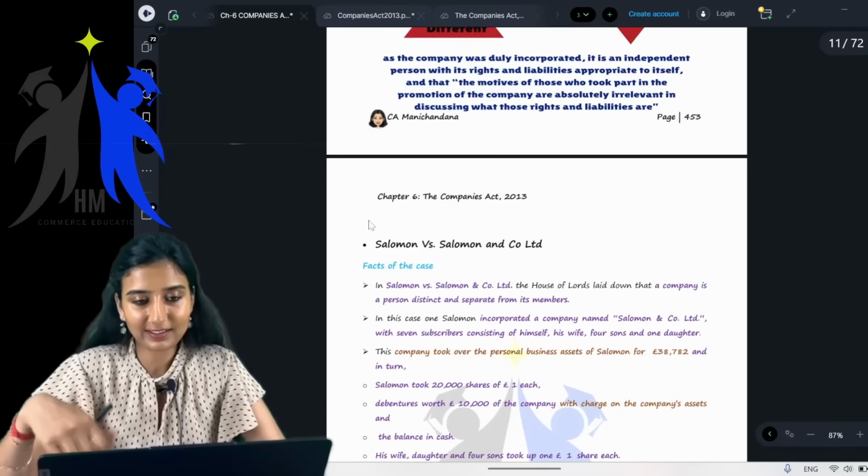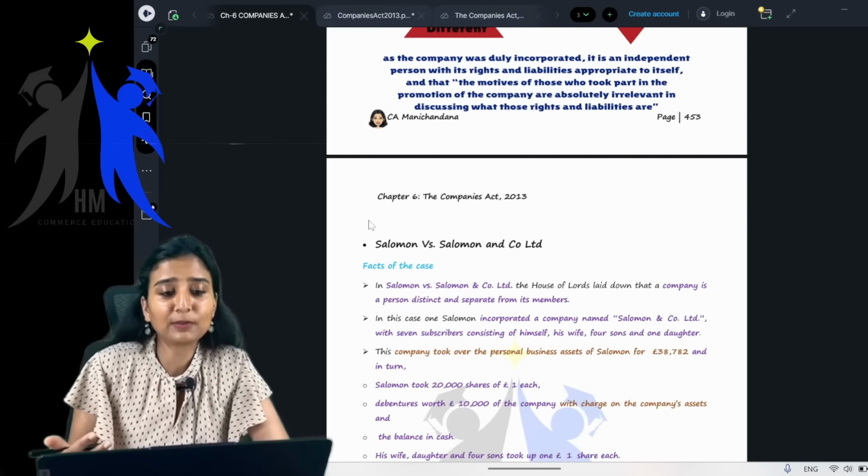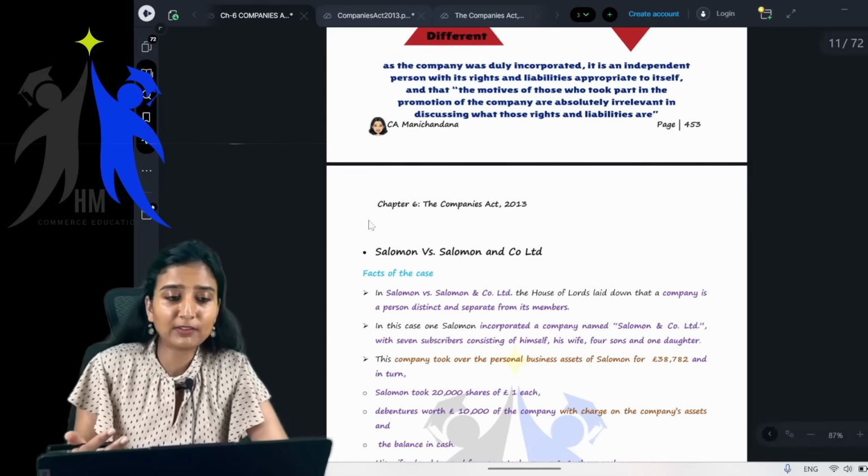I just feel that whenever a book is colorful and you have something in picture format, it's always easier for anyone to understand. Picture memory is always better. So that's the reason I'll try to explain using pictures. That's the only reason there'll be a difference in the page numbers.